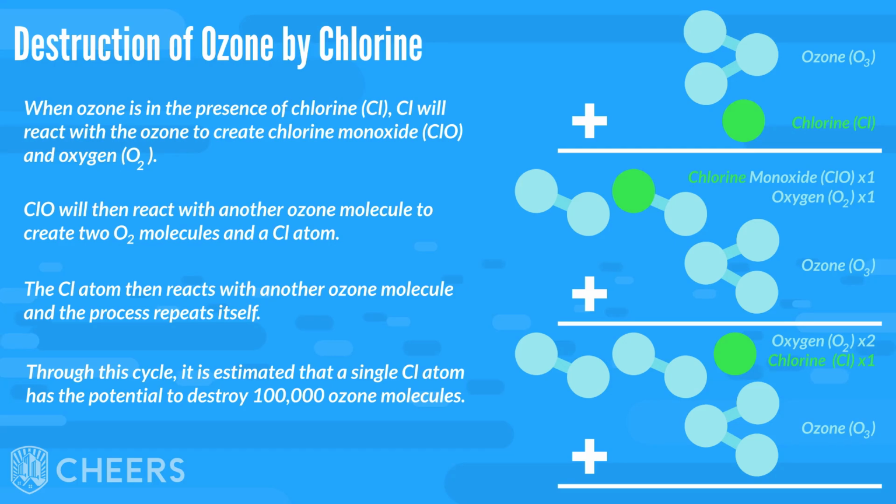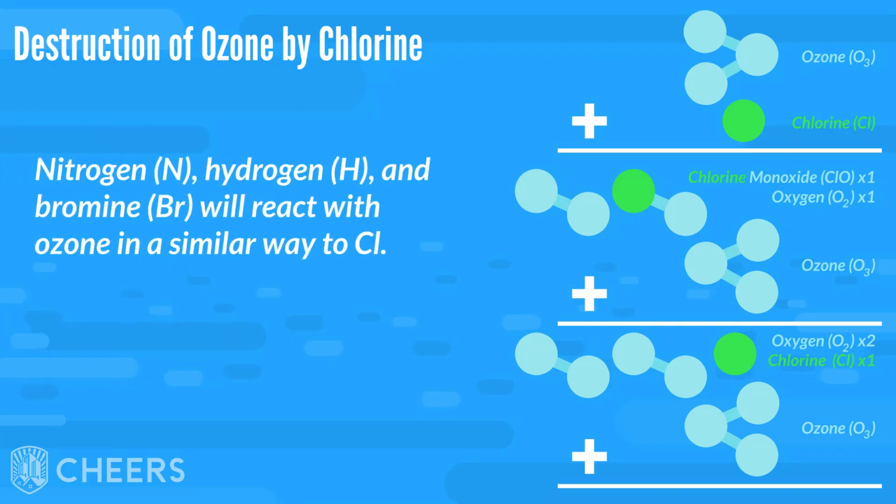Through this cycle, it is estimated that a single chlorine atom has the potential to destroy 100,000 ozone molecules. The diagram on the right depicts this process. Also, nitrogen, N, hydrogen, H, and bromine, Br, will react with ozone in a similar way to chlorine.